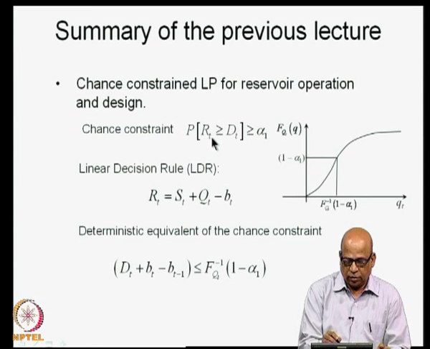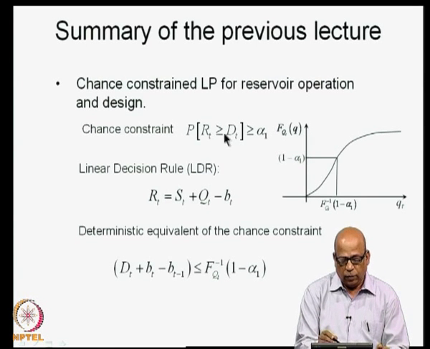Your original constraint was simply RT greater than or equal to DT. Then we are saying that to write it in the form of a chance constraint, the probability that RT greater than or equal to DT must be at least equal to alpha 1. So, we may specify alpha 1 to be 90%, 95%, 80% and so on. So, we are saying the probability that RT greater than or equal to DT is at least equal to say 90%, say 95% and so on.